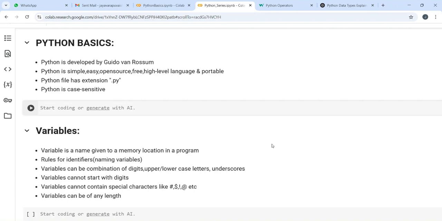Now, there are so many languages. Why did I choose Python to teach? Okay, Python is a very, very easy language. It is a very simple language and it is also free. It contains only very simple syntax also.